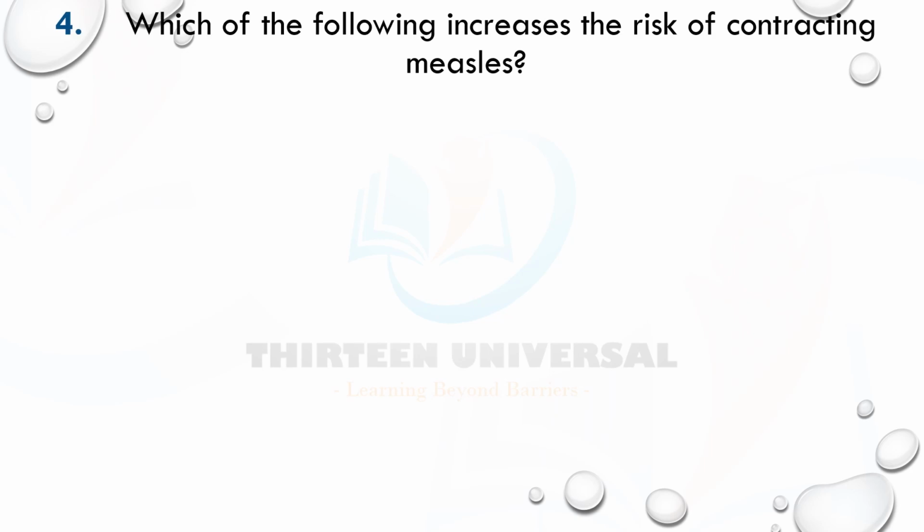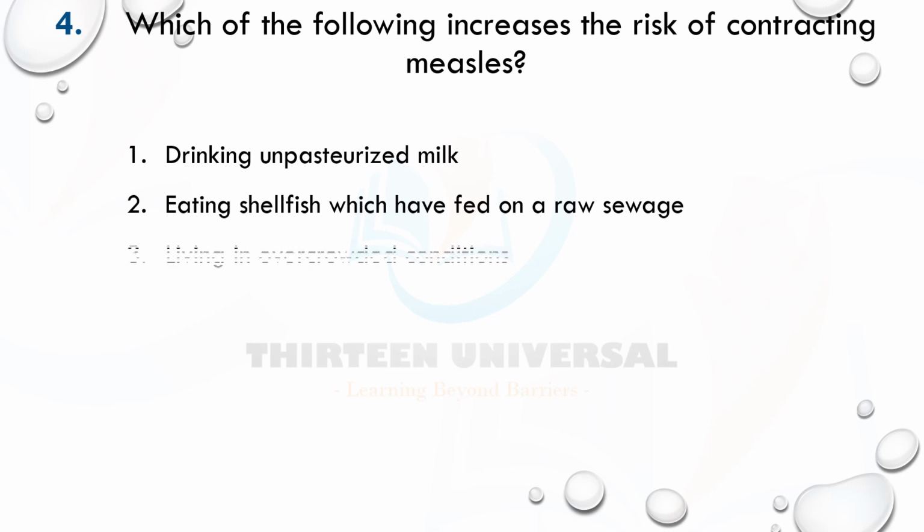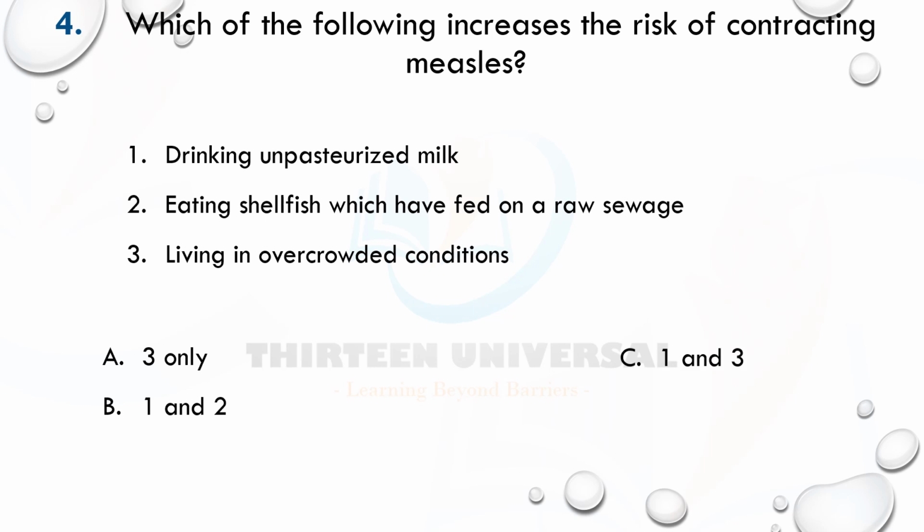Which of the following increases the risk of contracting measles? Here we come again. You have to know how these diseases are transmitted. Knowledge is very important, and then we talk about application. So look at it. Unpasteurized milk is not for measles, it's for TB. Eating shellfish which have fed on raw sewage is for cholera.